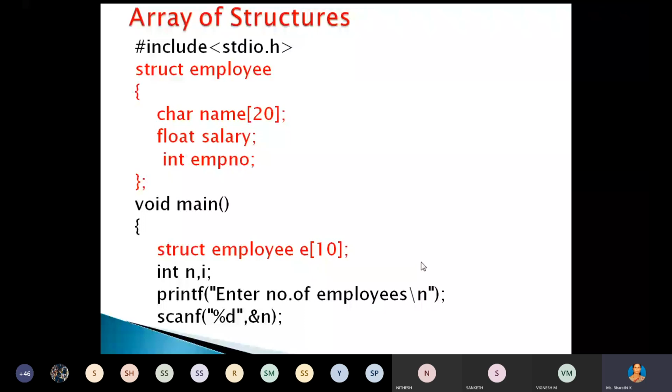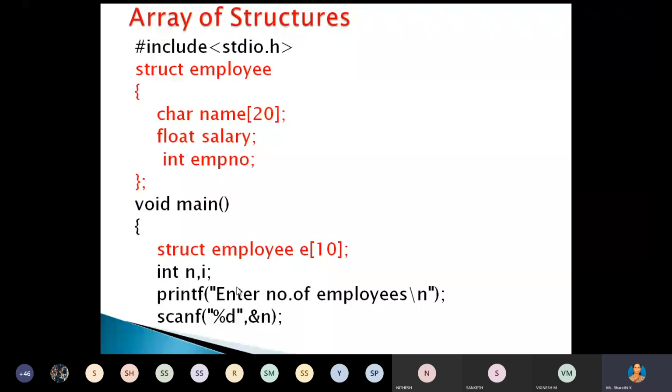Understood? If you want to store the information related to more students, maybe third CSB, you have 60 students in your class. We cannot create 60 variables for each student, right? We cannot create the 60 variables, so we can use the arrays of structures. Just one keyword, one statement, struct employee E of 10. Here E is the structure variable, again that is the array type. In this example, you can store the information related to the 10 employees, right? Understood, no? Okay. Here, while creating the structure variable, we have to use the concept of array.